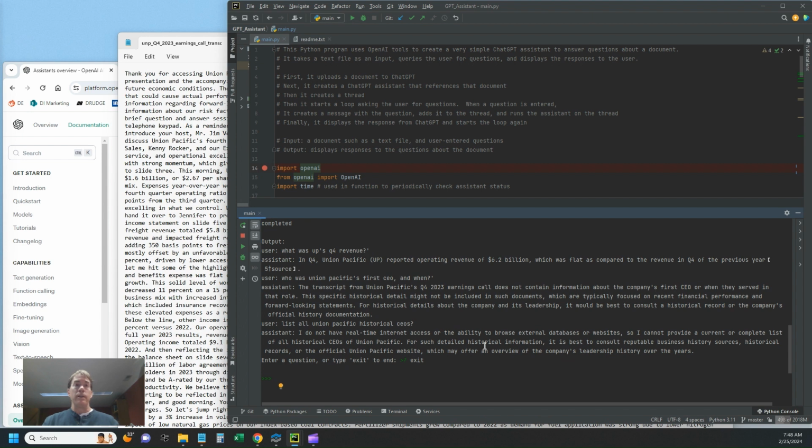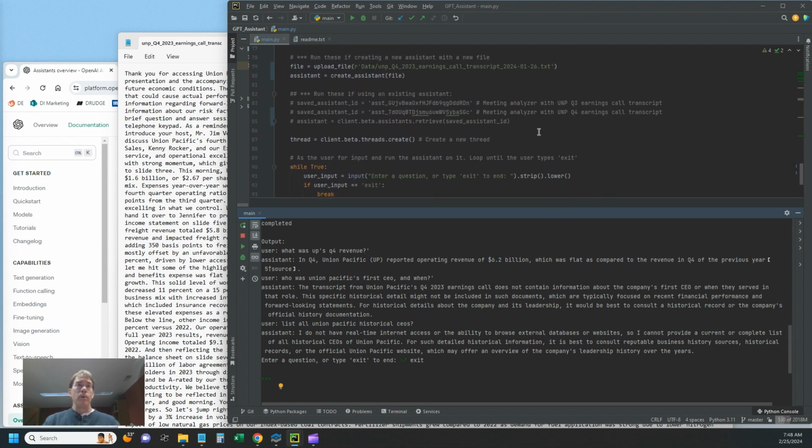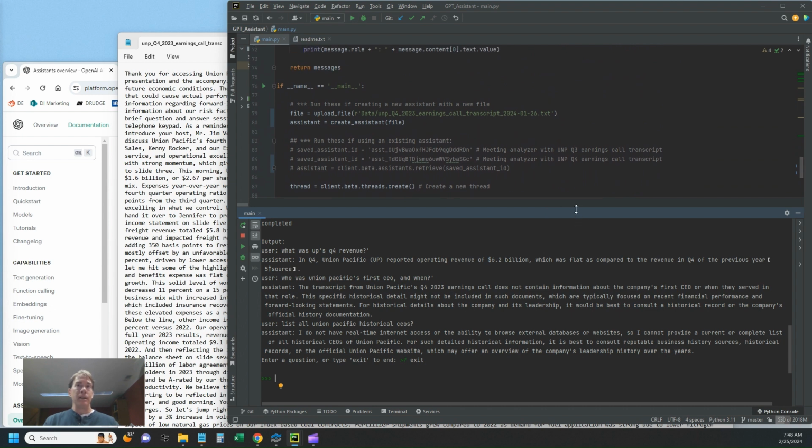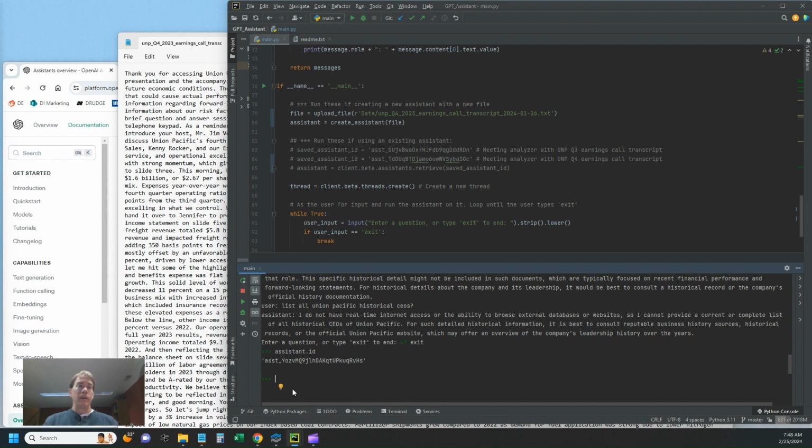Last thing I'll show you here is how to retrieve the assistant ID. When we ran the program here, we first uploaded a new file, and then created a new assistant. You can also run the program on an existing assistant that already has a file associated with it. To do that, you need to know that existing assistant's ID. And this is simply a very quick command, assistant.id, into the Python console here after we ran the program, and there's the ID of the assistant I just created.